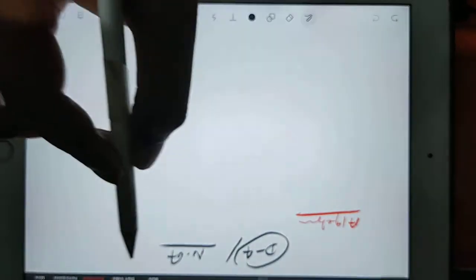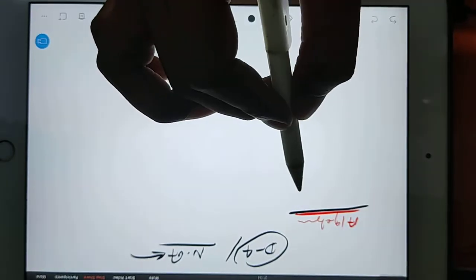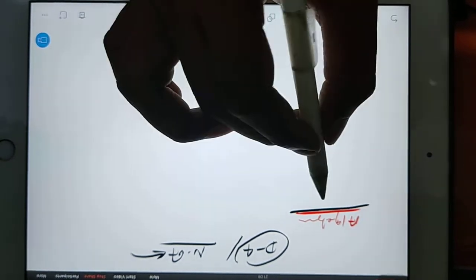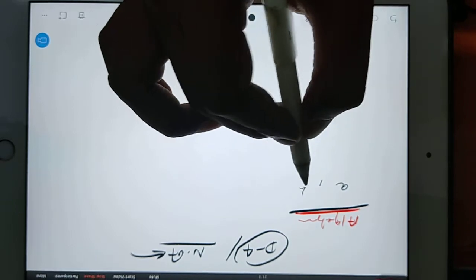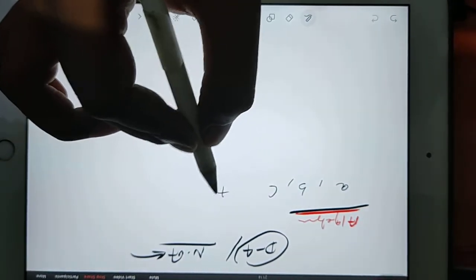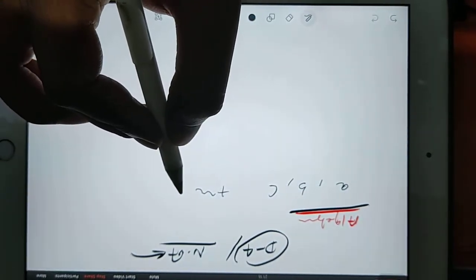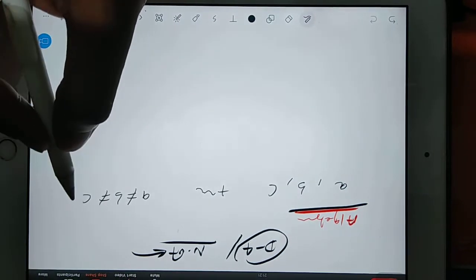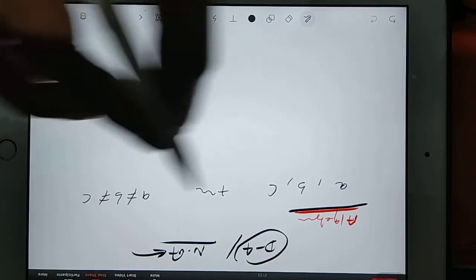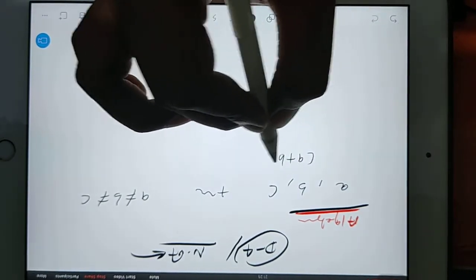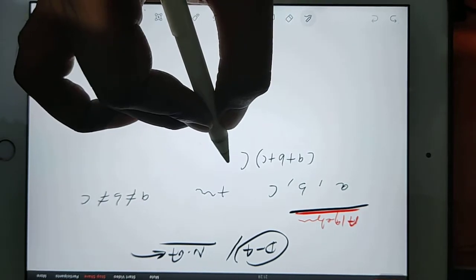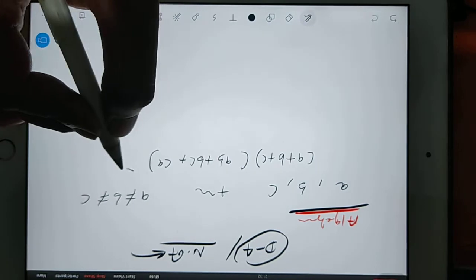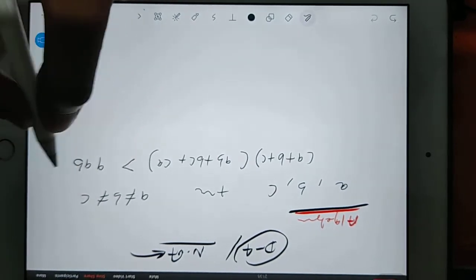So day 4, numerical ability, algebra will continue. In last class, we left at a point. Suppose A, B, C are positive numbers and they are not equal to each other: A is not equal to B and B is not equal to C. Then if in one bracket you have A plus B plus C and in another bracket you have AB plus BC plus CA, this will be greater than 9ABC always.